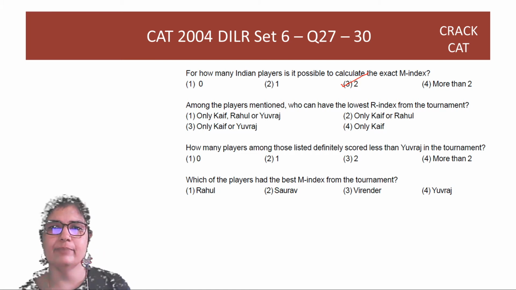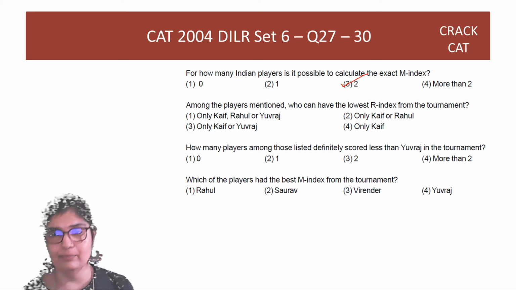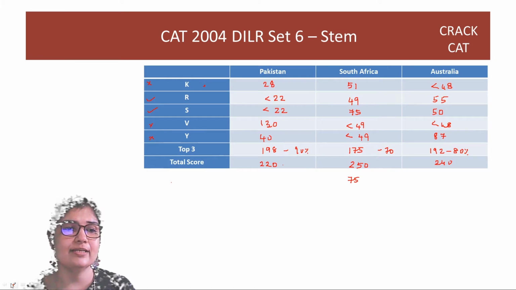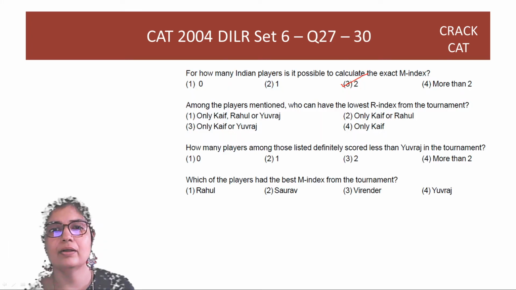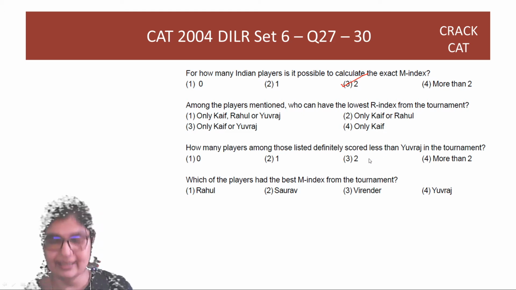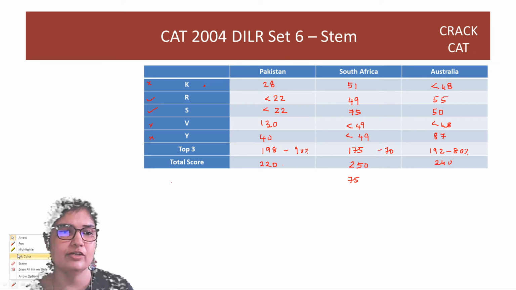Among the players mentioned, who can have the lowest R index? Okay, so who can have the lowest? We really don't know the numbers, right? So in which case can we have the lowest R index? If you just check the players here, the players are KEF, Rahul and Yuvraj. We have to check between them. Can KEF have the lowest? Can Rahul have the lowest? Can Yuvraj have the lowest?